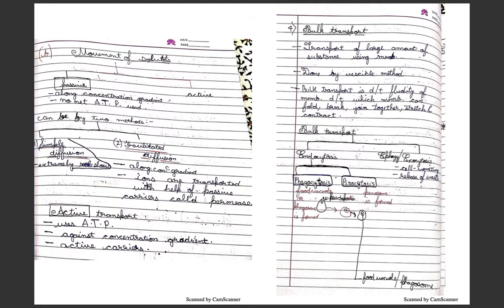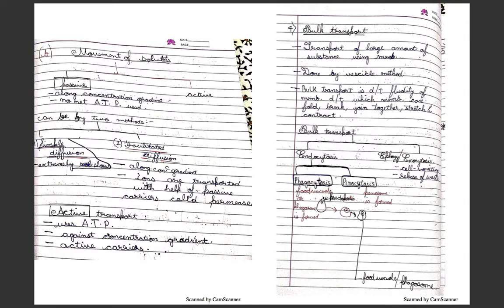Movement of solutes is passive or active. Passive is along the concentration gradient and no net ATP is used. It can be by two methods: simple diffusion or facilitated diffusion. Simple diffusion is extremely slow. Facilitated diffusion is along the concentration gradient and not ATP requiring, so it is somewhat faster, and ions are transported with the help of passive carriers called permease.